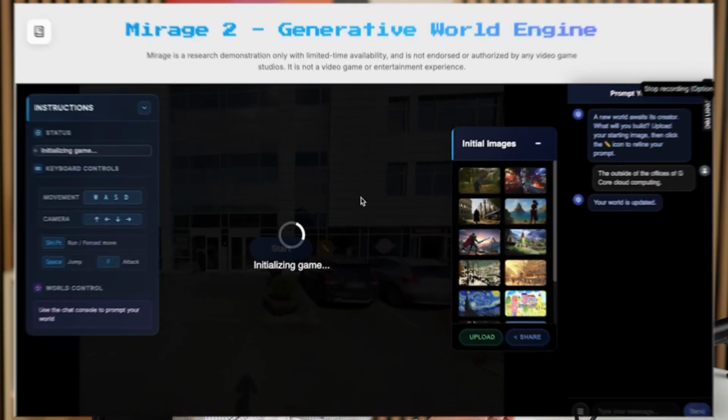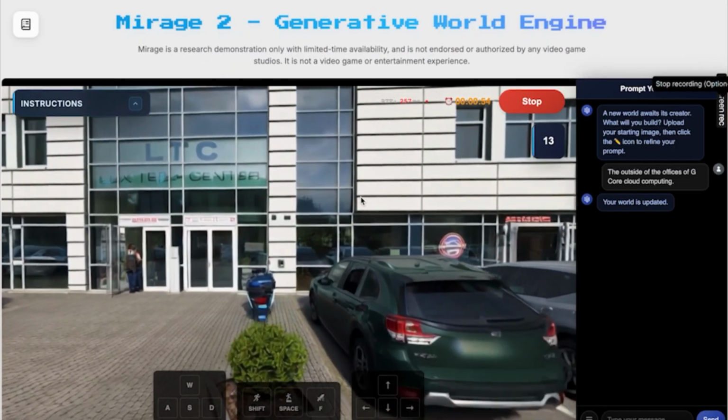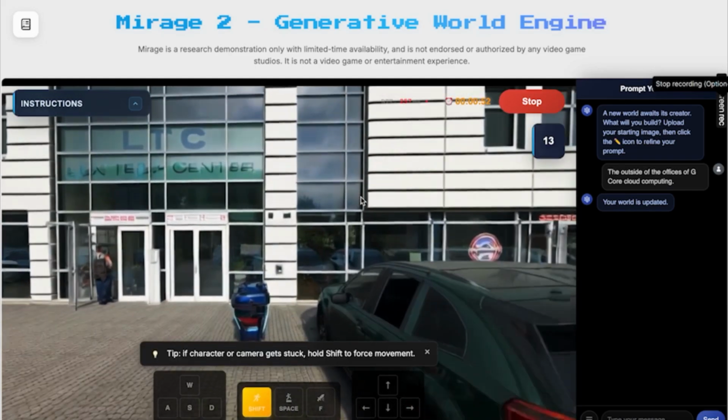So, let's try it out. From our demo of Mirage 2, what we did is we grabbed a screenshot of Gcore's offices from Google Street View. In under a minute, it spat out a navigatable 3D model. There's an option to fight, just in case anyone tries to take my parking spot next time I'm visiting the Gcore offices. And it even lets you jump over any of the barriers.